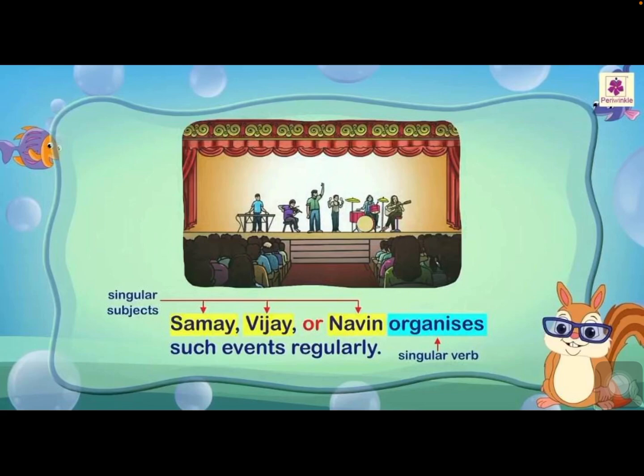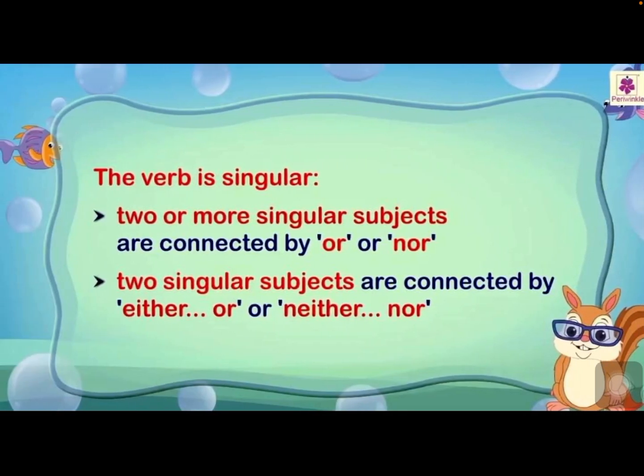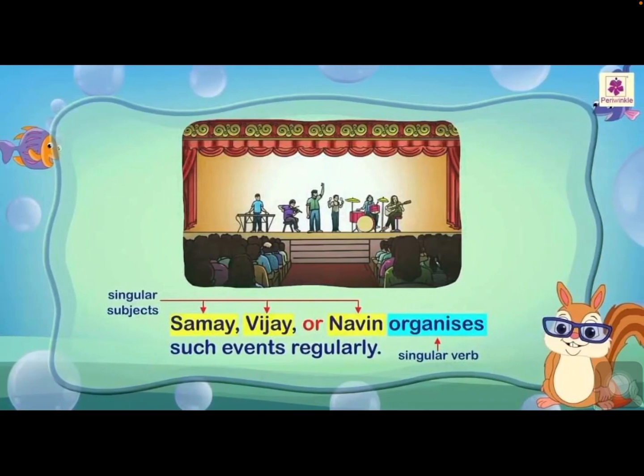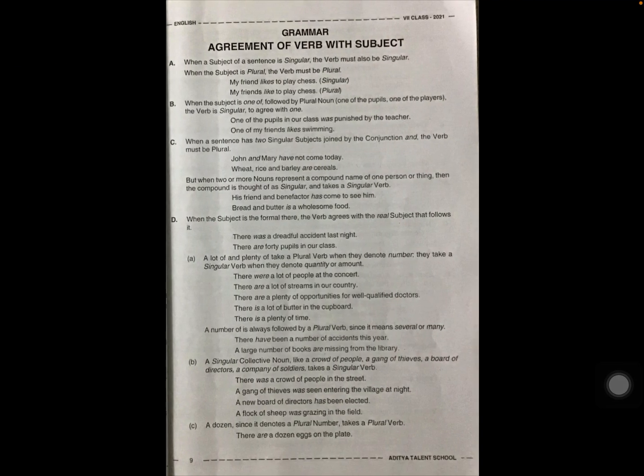Why did we use a singular verb? In the rules and regulations they have given very clearly, two or more singular subjects connected by or, nor, then we have to use a singular verb only. That's the reason here we have used a singular verb. Please go through the definition very carefully, try to understand, and then go through the example to understand very easily.